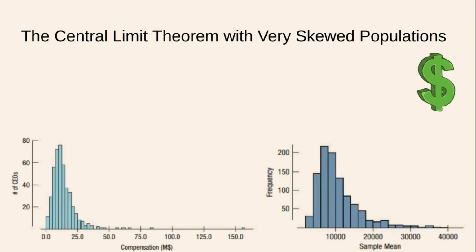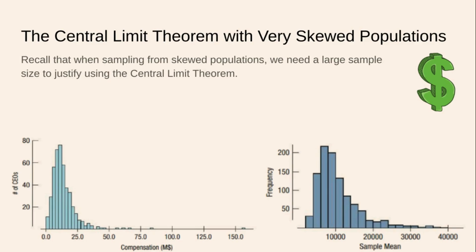So now we're going to get into part of the lesson that I told you about a little bit ago. I said we were going to cross this bridge when we got to it. Well, we are at the bridge. The central limit theorem with very skewed populations, okay? So recall that when sampling from skewed populations, we need a large enough sample size to justify using the central limit theorem. And that is the theorem that allows us to use the sample mean as a random variable.